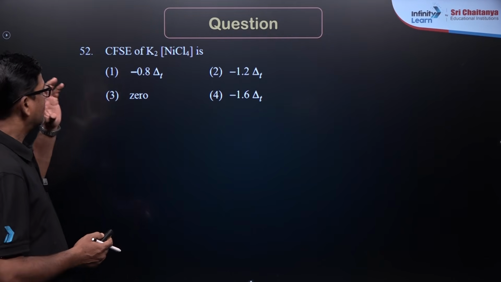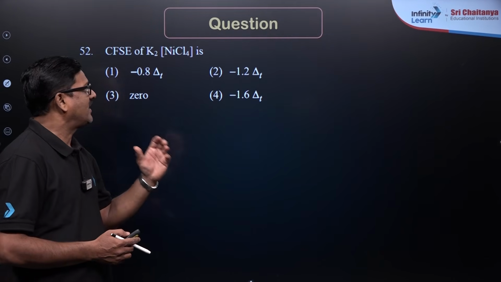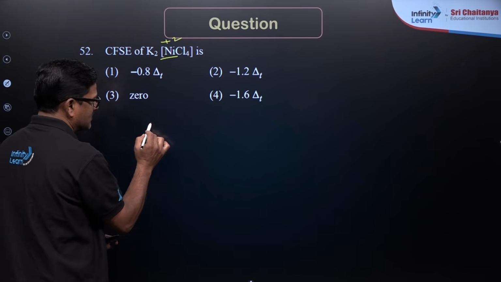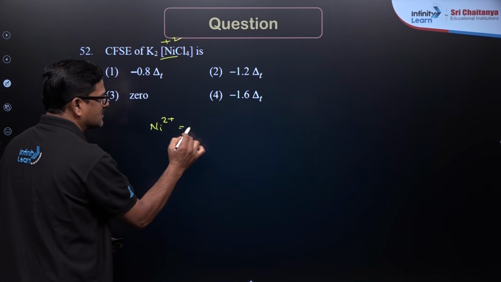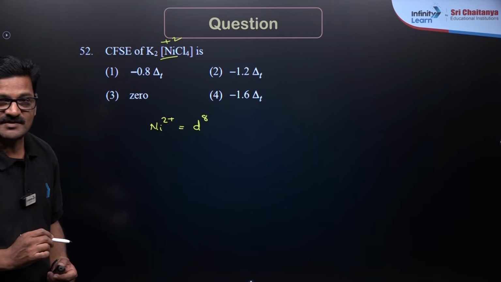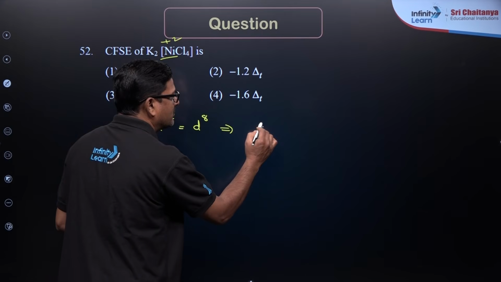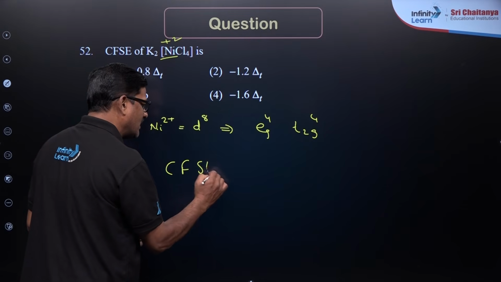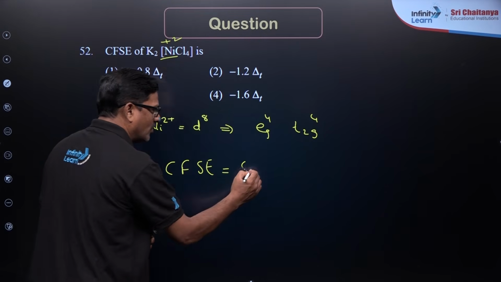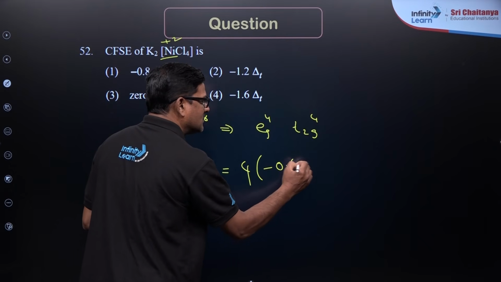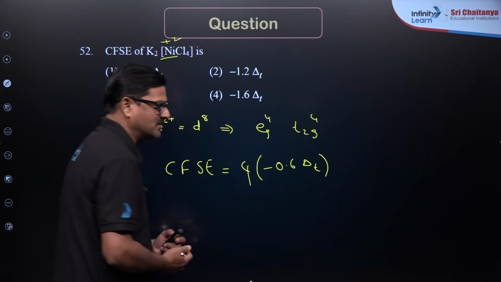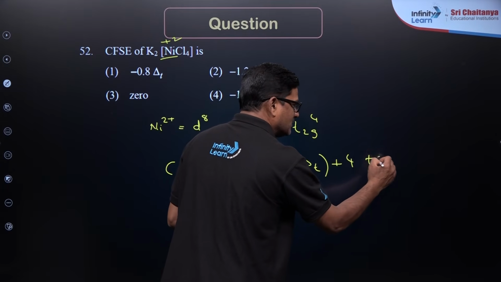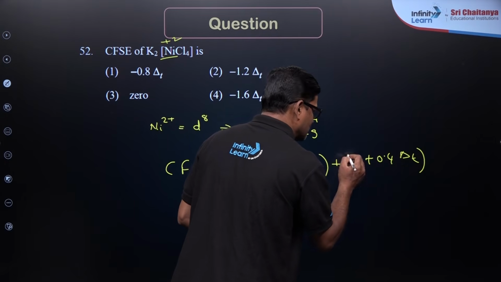Students, here is the question. The crystal field splitting energy of K2NiCl4 is asked. When you check, this is going to be nickel in the plus 2 oxidation state. The nickel plus 2 oxidation state is a d8 configuration in a complex. For a tetrahedral complex, it is going to be e4 t2 4. So the crystal field splitting energy is going to be 4 electrons in minus 0.6 of the tetrahedral crystal field splitting energy plus 4 electrons in plus 0.4 of the tetrahedral crystal field splitting energy.